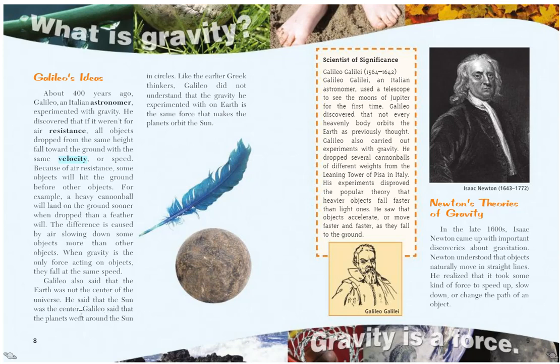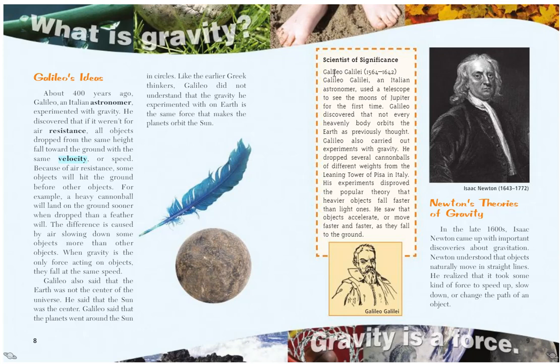Galileo said that the planets went around the sun in circles. Like the earlier Greek thinkers, Galileo did not understand that the gravity he experimented with on Earth is the same force that makes the planets orbit the sun. So as much as Galileo built upon Aristotle's ideas, even he still had things he didn't understand.